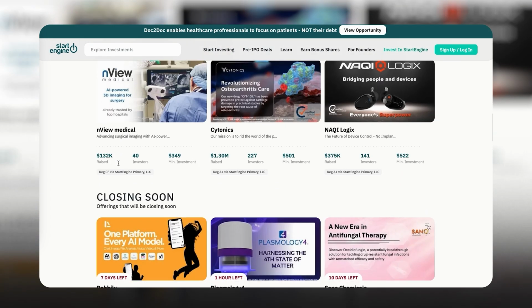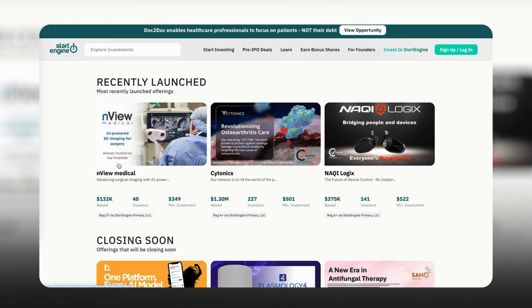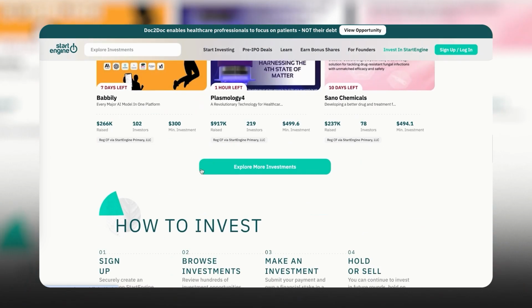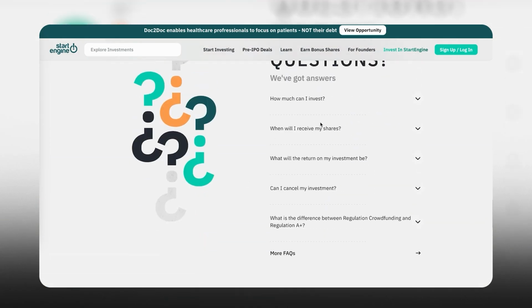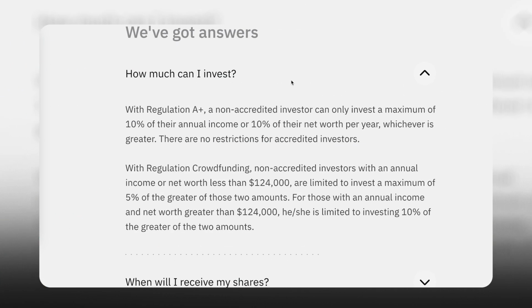And then you finally have Reg CF style campaigns. These are usually companies that are doing a seed round or pre-seed round or maybe like a Series A, and they're raising money from the crowd in order to do that. Now, why do I mention these 3 styles of raises? The reason why is it's going to determine how much you can actually invest.